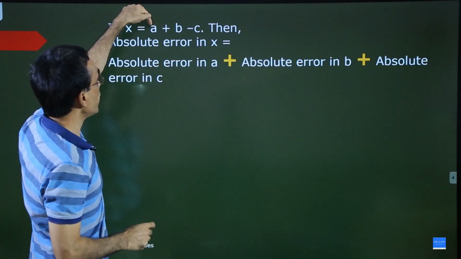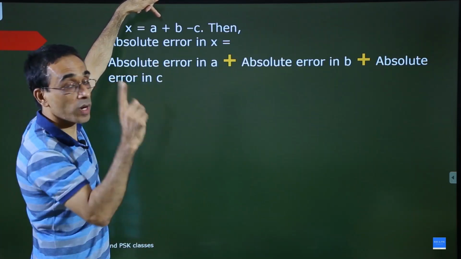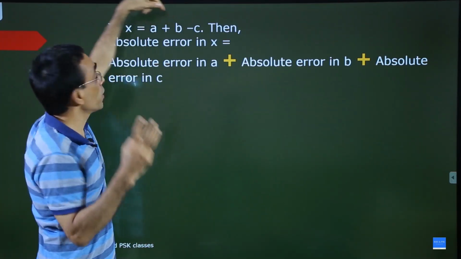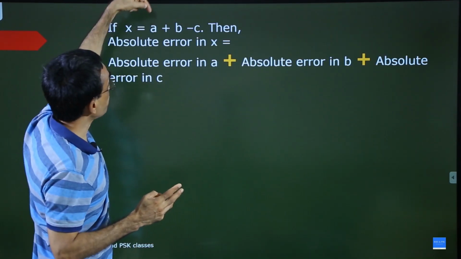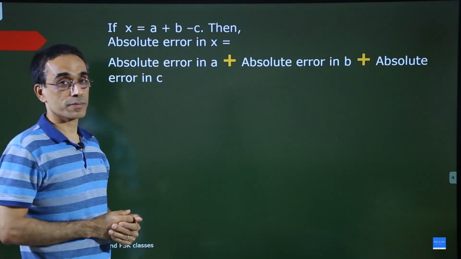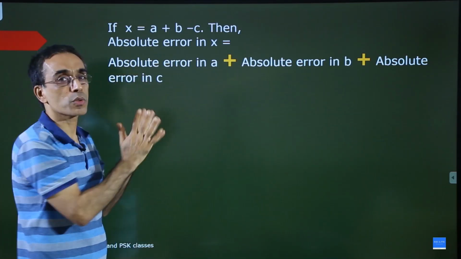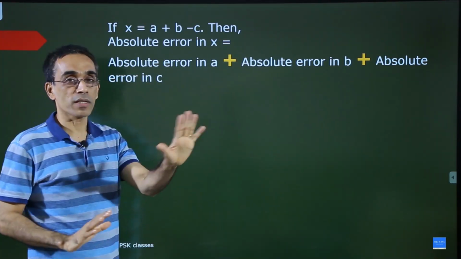Suppose error in a is 1, error in b is 2 and error in c is 3. Then what is the error in x? That is 1 plus 2 plus 3, it's equal to 6. You will never subtract error. This is the best thing that you need to know. If you know this one, any question regarding this will be done.